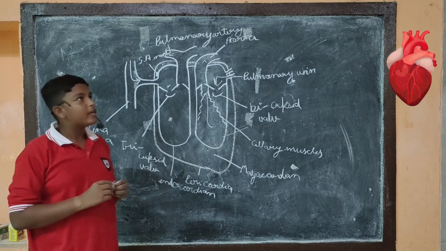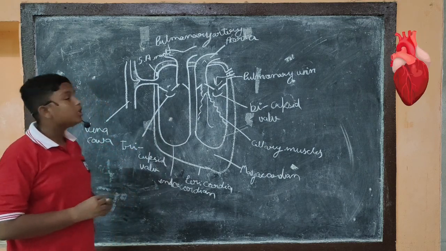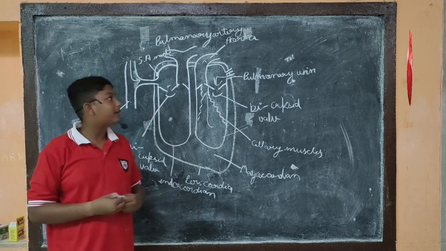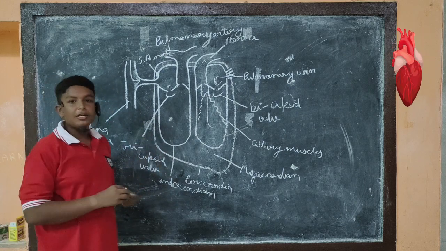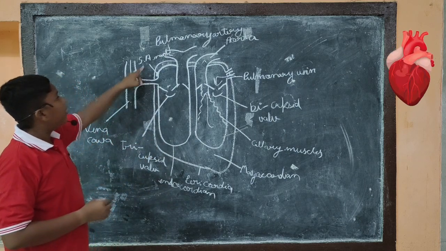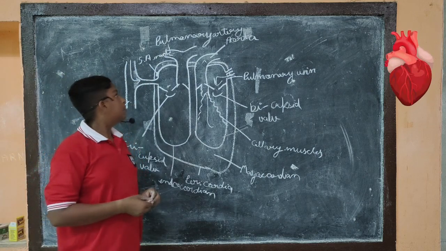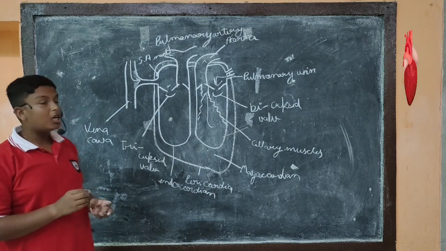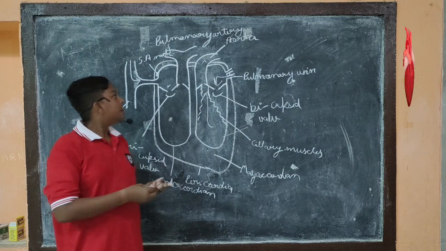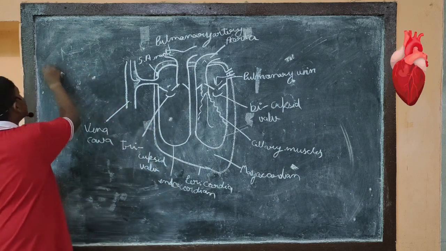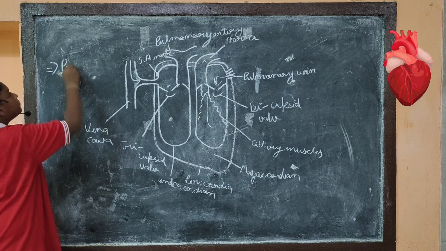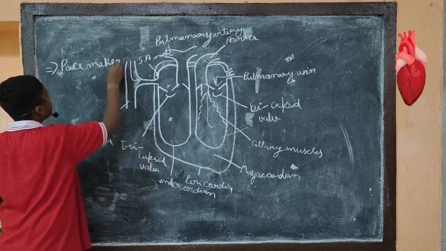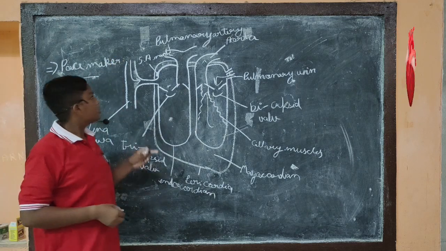What is its function? Its function is that it produces the wave or electric current in the heart by which the heart starts pumping. If in any case the sinoatrial node does not work, then by an operation an artificial machine is placed, which is known as a pacemaker, which functions like the SA node.